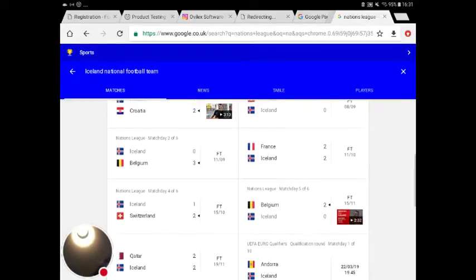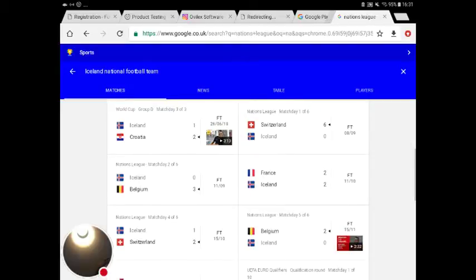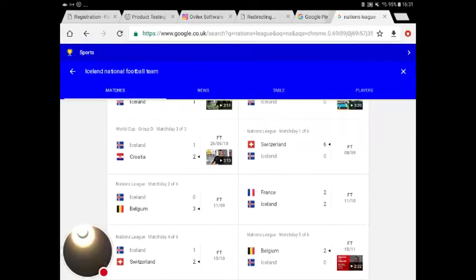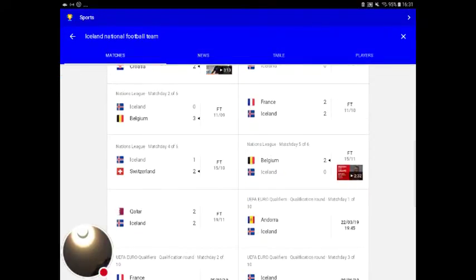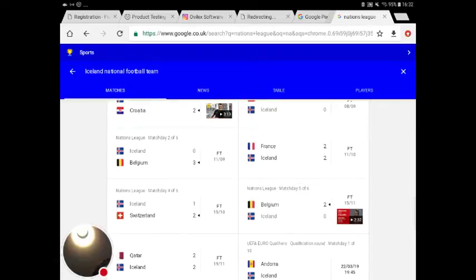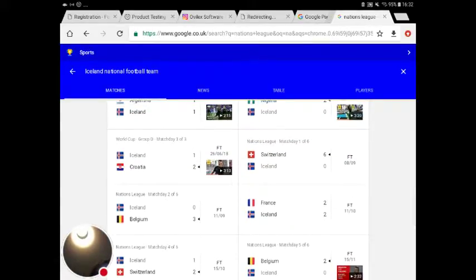So Iceland haven't won a game in the Nations League this year at all. They drew twice, 2-2, but every other game they've lost: 2-0, 2-1, 3-0 against Belgium, and then the biggest hit, Switzerland 6-0.